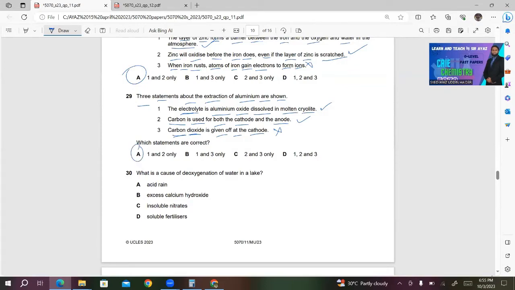30. What is the cause of deoxygenation of water in a lake? It's soluble fertilizers. It's neither acid rain nor excess calcium hydroxide nor insoluble nitrates. So only choice D is the right answer in this case.